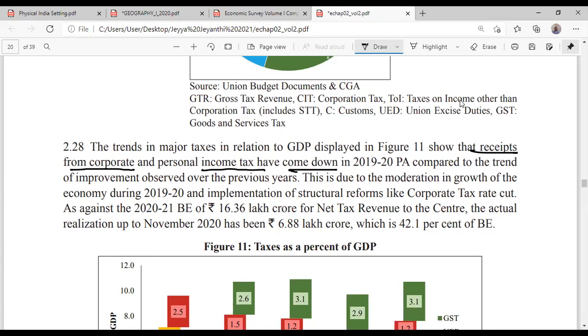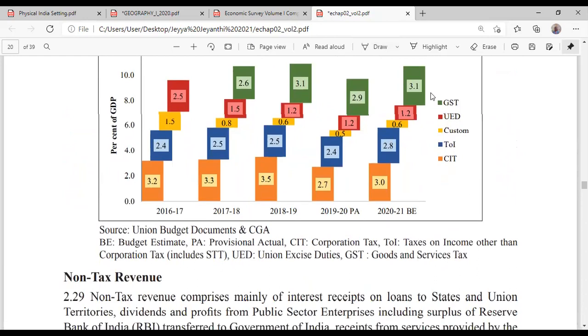One of the reasons for corporate tax coming down is because the corporate tax rate itself has been reduced.